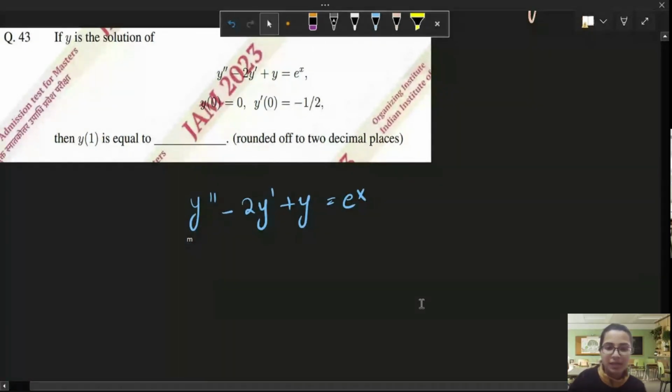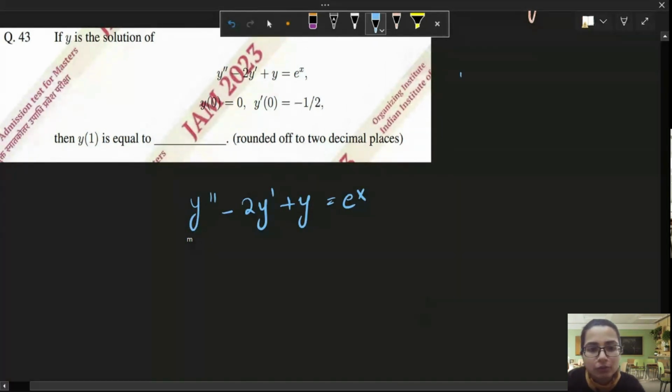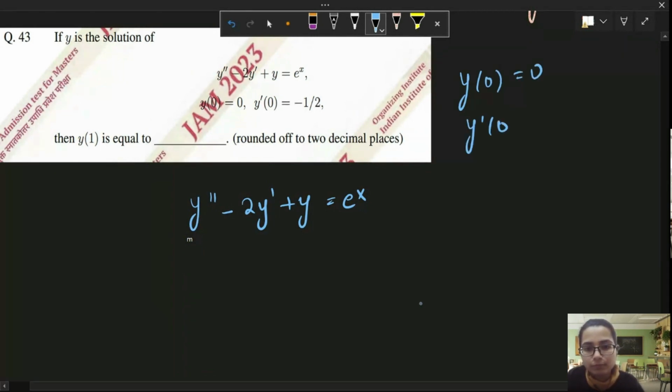Tell me, how do we solve this kind of question? This is a second order linear differential equation, and this is a non-homogeneous one. Let me write the conditions also. We have something called auxiliary equation and particular integral in case of non-homogeneous ones. So let me find the auxiliary equation. This is a very basic linear differential equation with constant coefficients, very easy to solve.